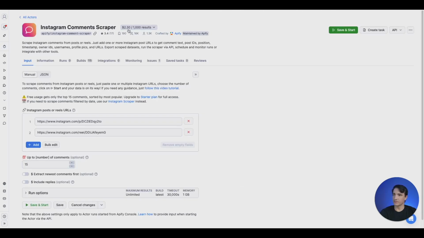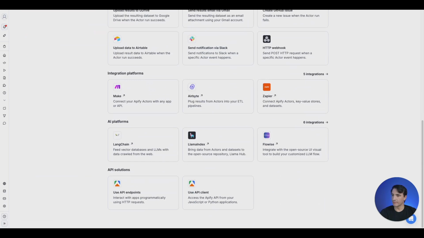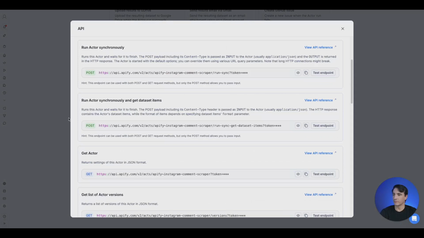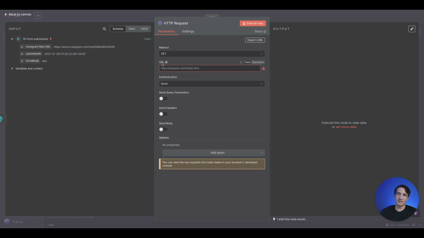So you see here $2.30 for 1,000 results, and we will come into integrations and we will scroll down, use Apify endpoints. We want to copy the run actor synchronously and get dataset items. So if we copy this over and go to n8n, we can paste it in here.